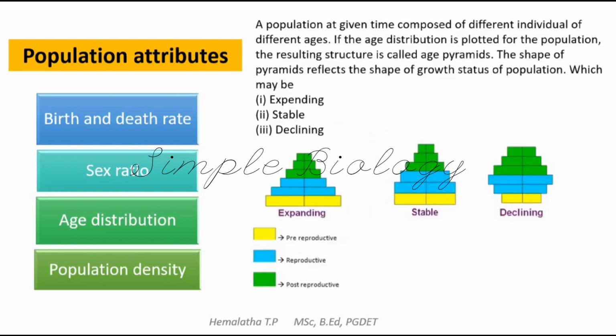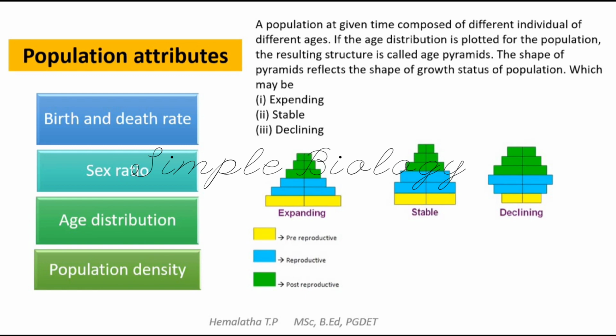Next is age distribution. As I told you earlier, when we consider a population, this population will have individuals of all age groups. It may be reproductive stage or pre-reproductive or post-reproductive. All types of individuals will be present in the population. So when we plot a graph, the resulting structure will usually be a pyramid shape. The shape of the pyramid reflects the growth status of the population. It may be an expanding pyramid, or a stable pyramid, or a declining pyramid.